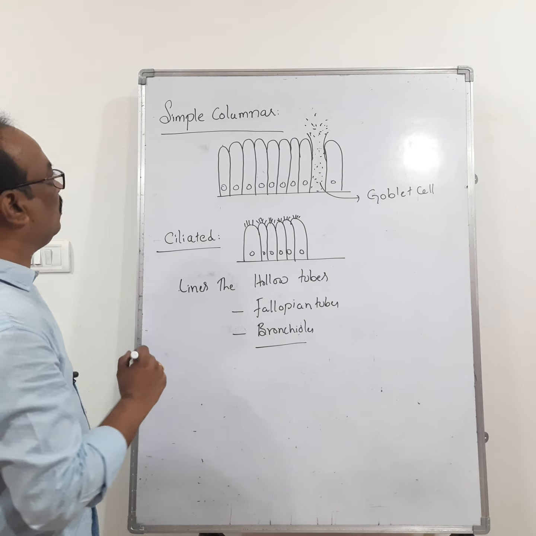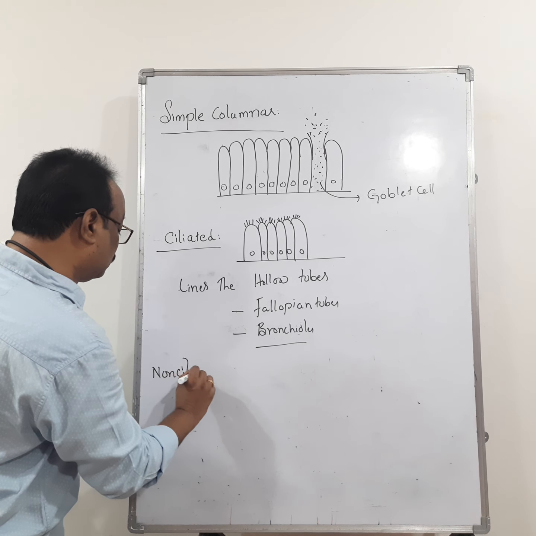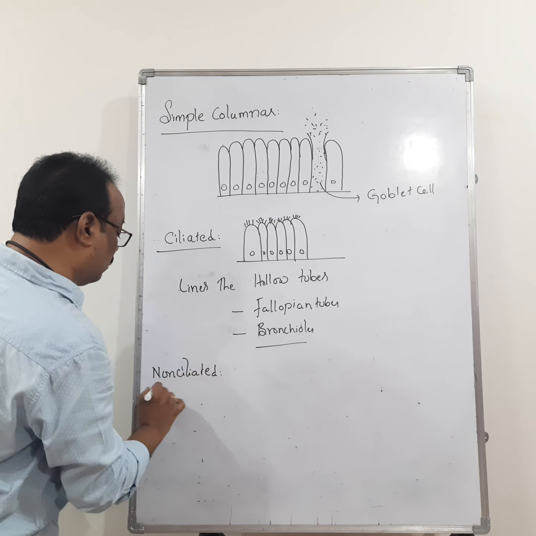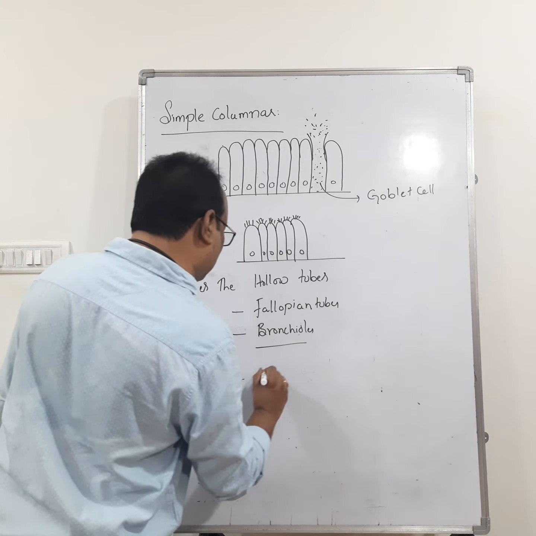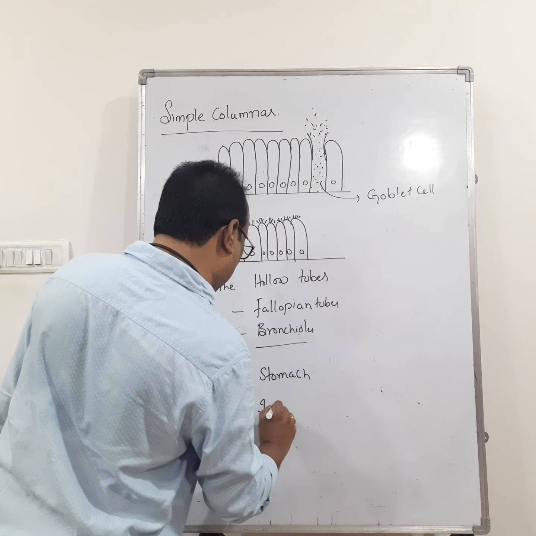Then simple columnar non-ciliated epithelium. It lines the stomach and intestine.